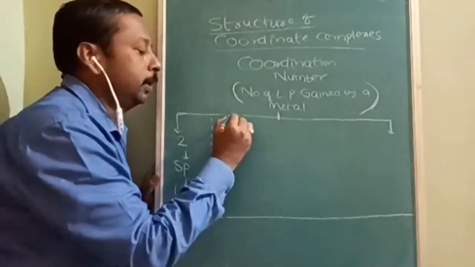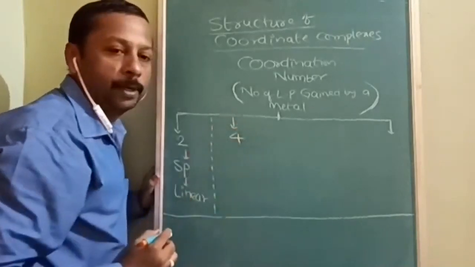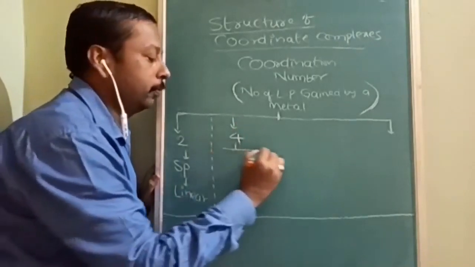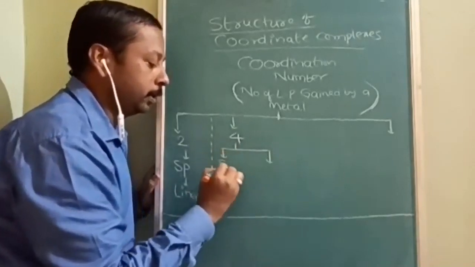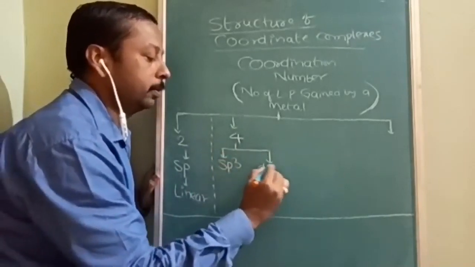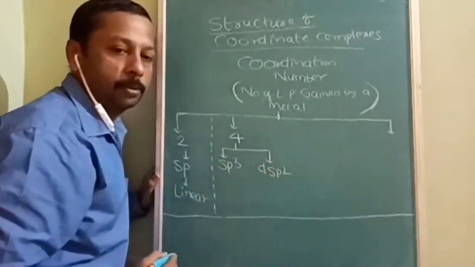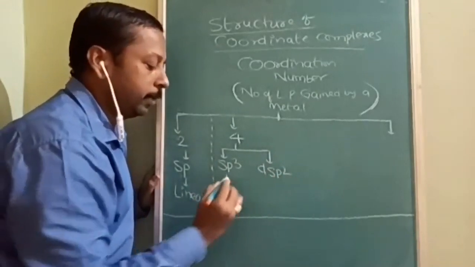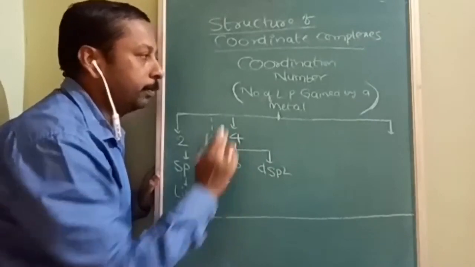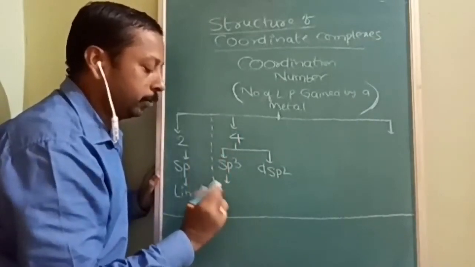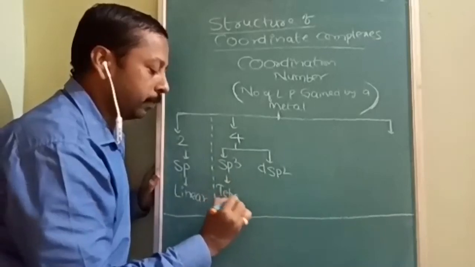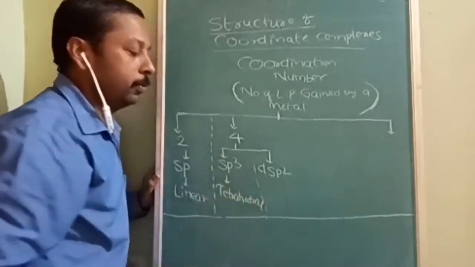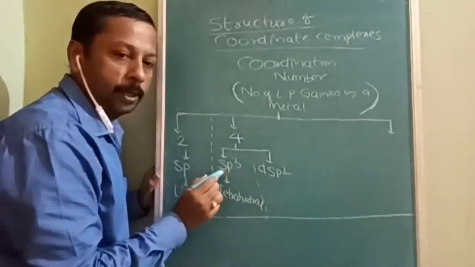Okay, so next, coordination number 4. There are two possibilities: sp3 hybridization is also possible, and dsp2 hybridization is also possible. If the hybridization is sp3, then the coordinate complex structure is going to be tetrahedral. So this is tetrahedral when the coordination number is 4 and the hybridization is sp3.